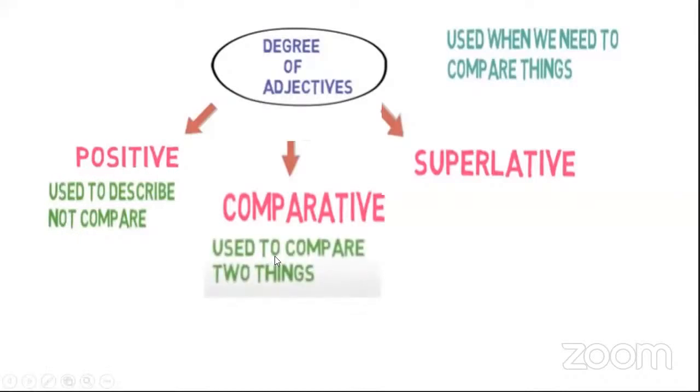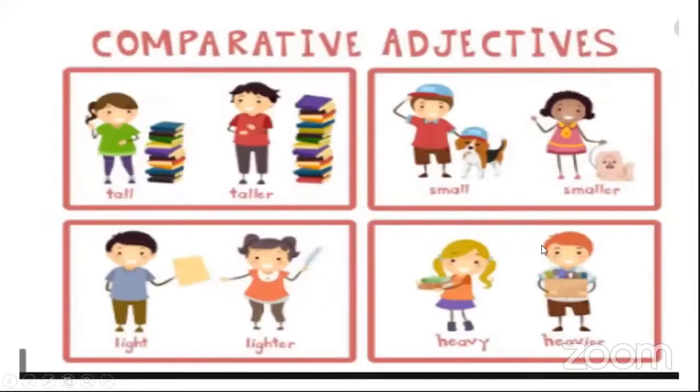Comparative degree is used to compare two things. For example, her teddy bear is bigger than my teddy bear. When I'm comparing my teddy bear with another girl's teddy bear, I'm comparing two things. This is a comparative degree. Okay, now I'll show you some examples with the positive and comparative degree. Are you ready for that? Yes. So I've given one positive and one comparative.